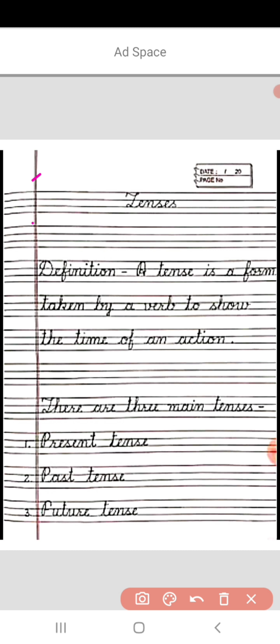Okay. Now we'll move to the notebook work. You have to write date, day and classwork heading. Definition: a tense is a form taken by a verb to show the time of an action. Then after writing this, leave one line. There are three main tenses: present, past and future.